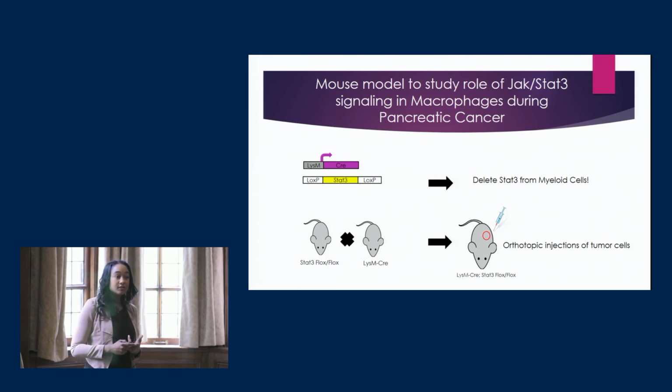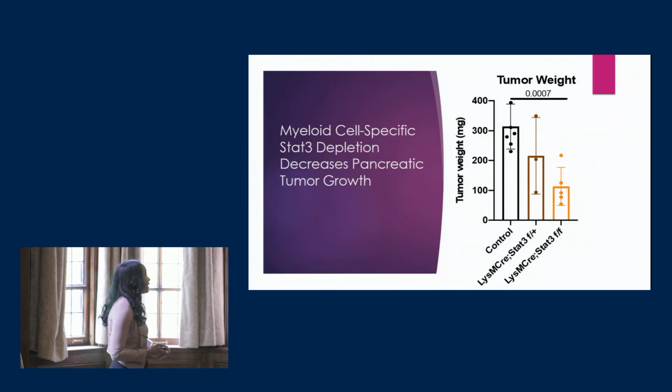Within 2 weeks, we then dissected the pancreas, and what we found was that depleting STAT3 in myeloid cells did decrease the tumor sizes of these pancreatic tumors within the mice.